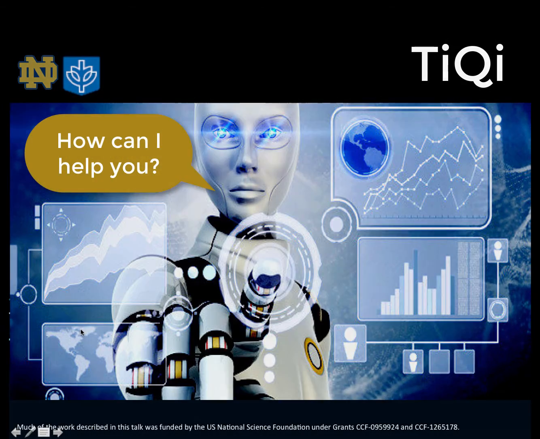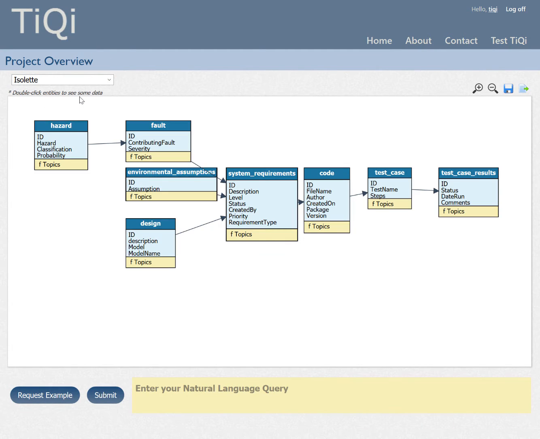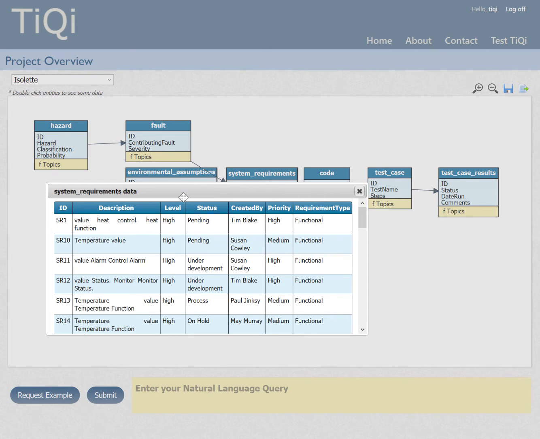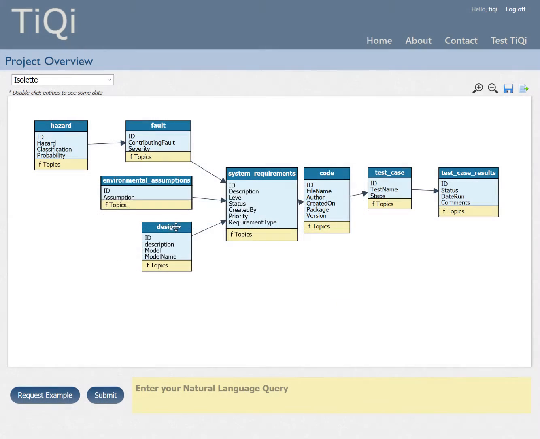Now, let's test drive TiQi. We are going to open the Isolate project. The first thing you'll see is the traceability information model showing all of the artifacts available for querying against. This model, including its layout, is dynamically generated using visgraph from data stored in the database. You can click on any artifact to see the raw project data. Each arc in the graph represents a hidden trace matrix.